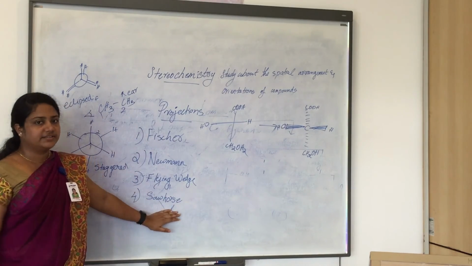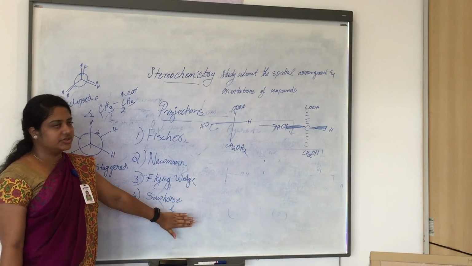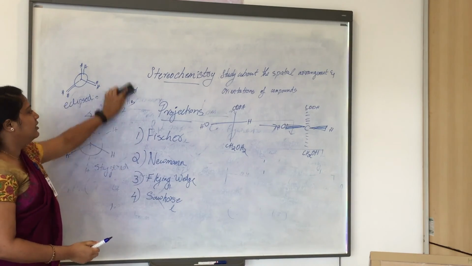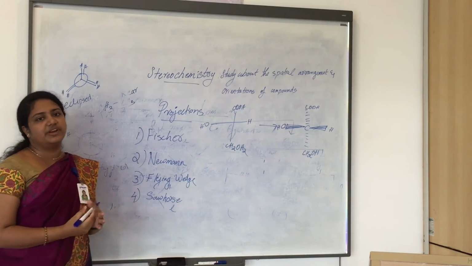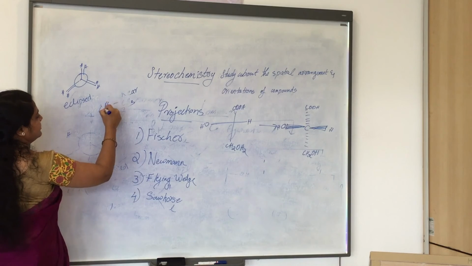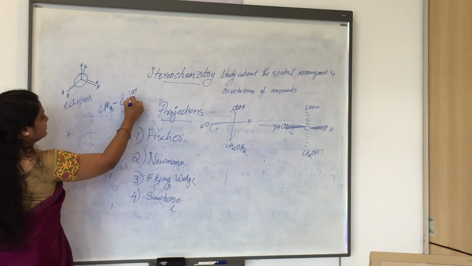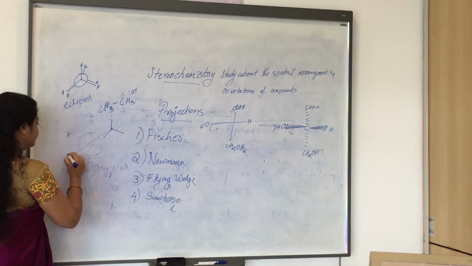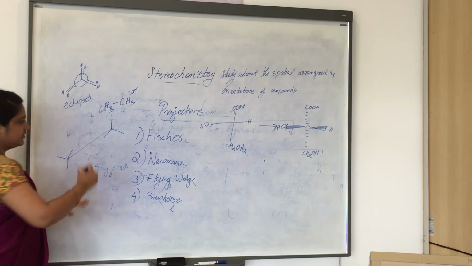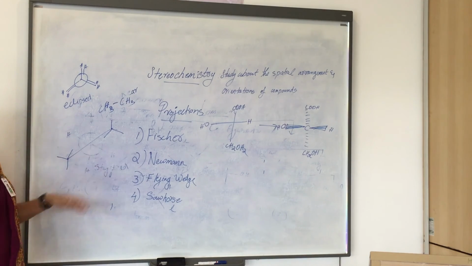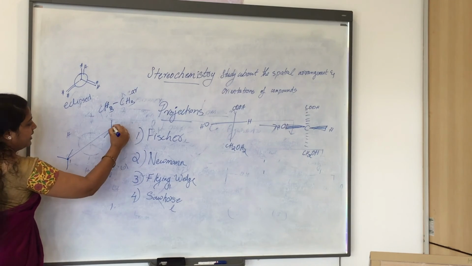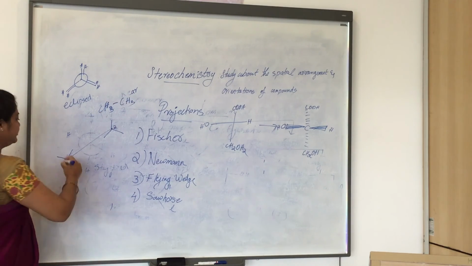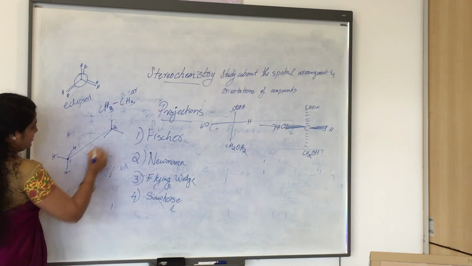Now going for the last and final projection, that is the Sawhorse projection. In the Sawhorse projection, the bonds are represented by long diagonal lines. We are taking the same ethane molecule as the example. Ethane can be represented like this. A single bond is represented by a long diagonal line, and this will be the front carbon, that is the first carbon. This is the second carbon, that is the back carbon. There will be three hydrogens on each carbon. It can be placed like this.